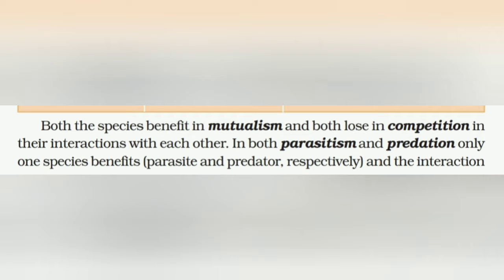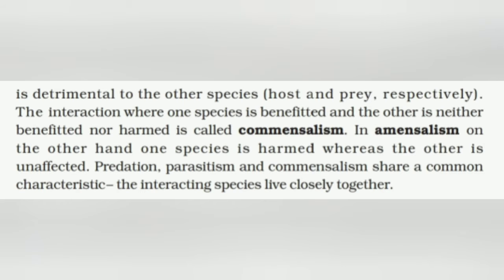Both the species benefit in mutualism, and both lose in competition in their interaction with each other. In both parasitism and predation, only one species is benefited, the parasite and predator respectively, and the interaction is detrimental to the other species, the host and prey respectively. The interaction where one species is benefited and the other is neither benefited nor harmed is commensalism. In amensalism, on the other hand, one species is harmed, whereas the other is unaffected.